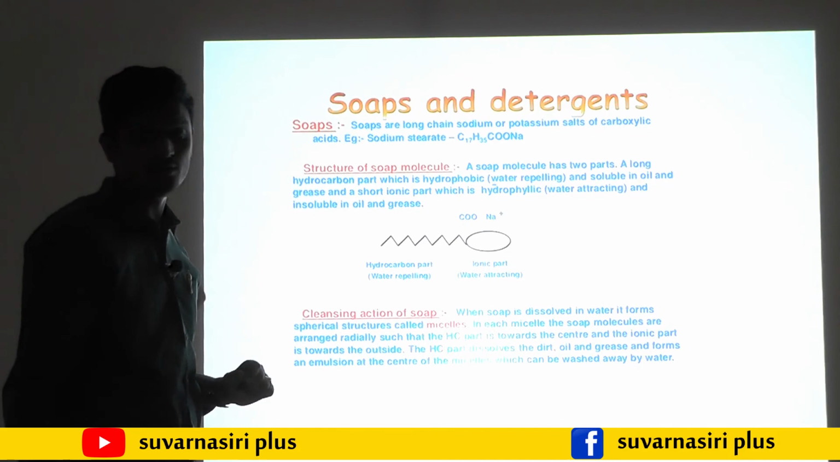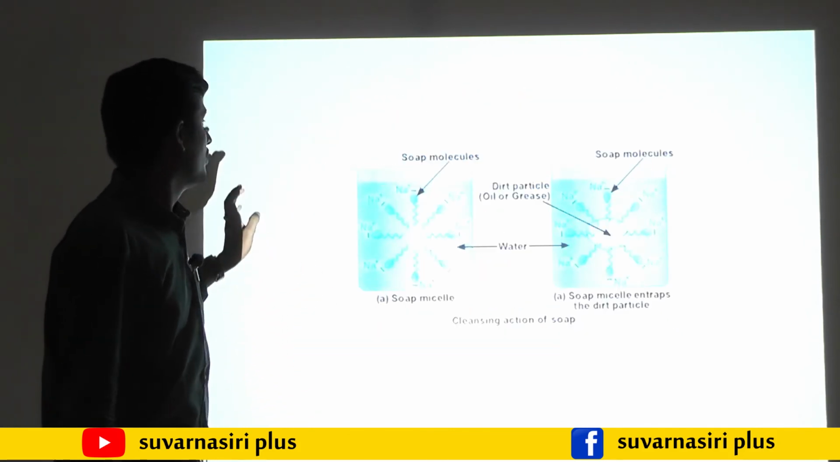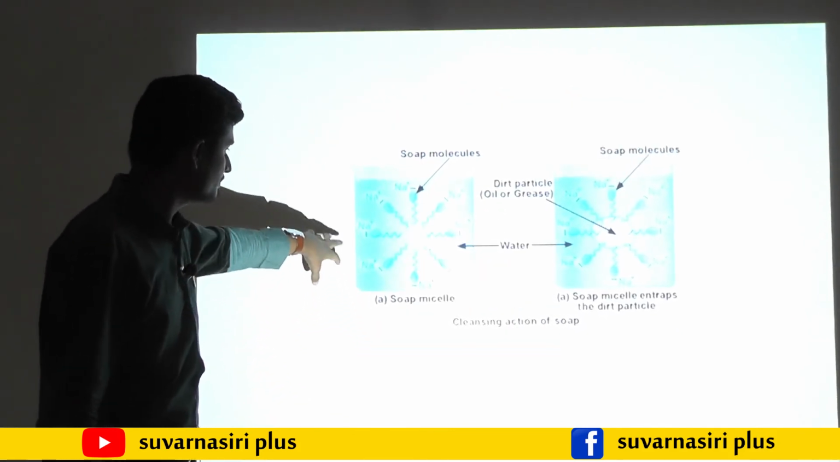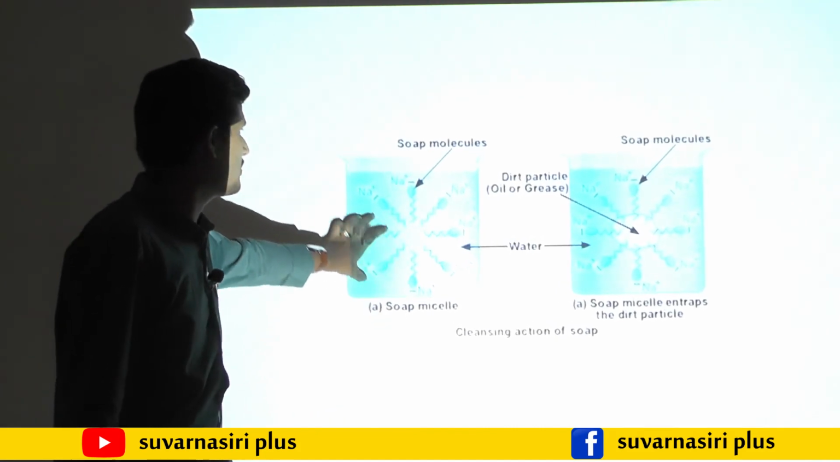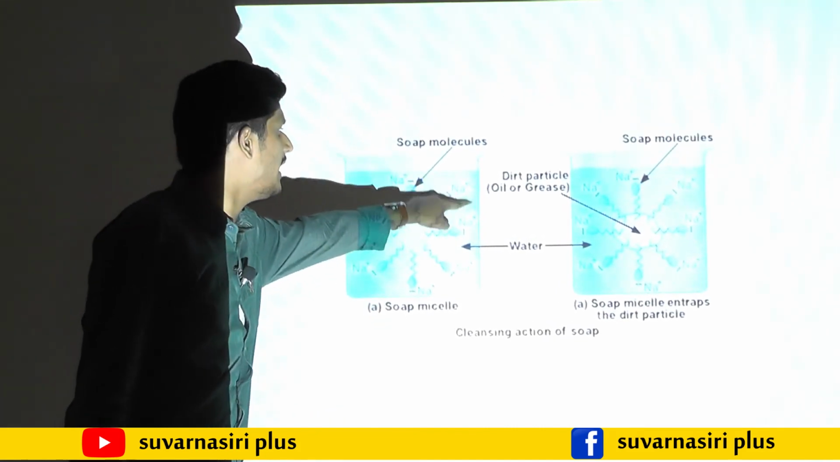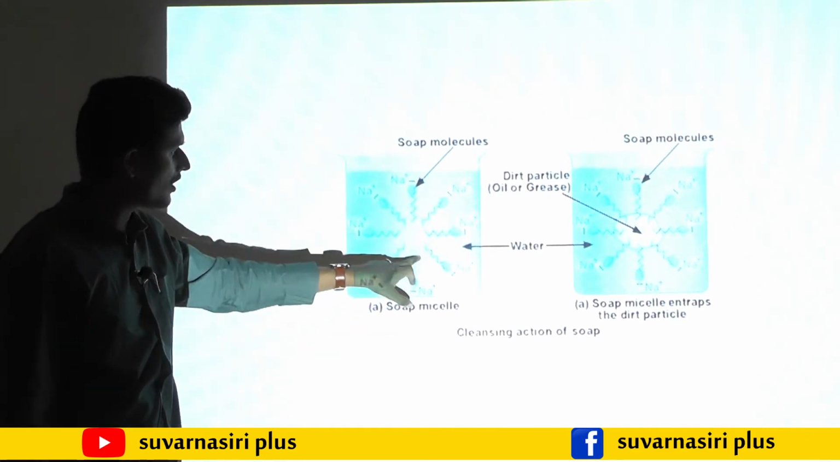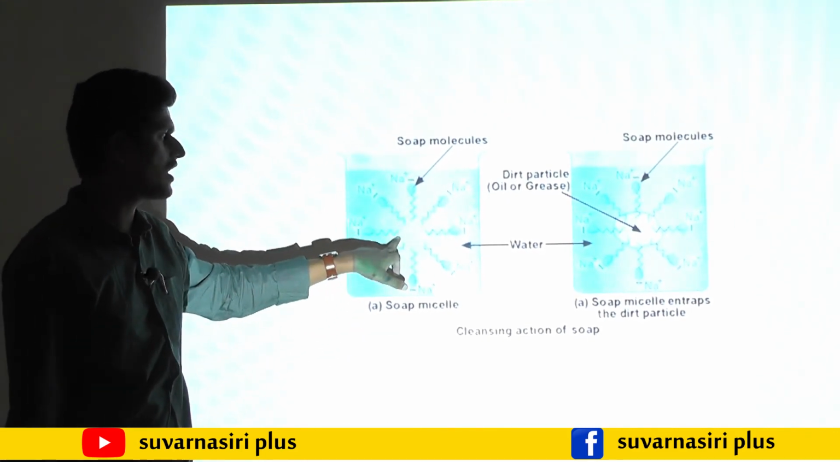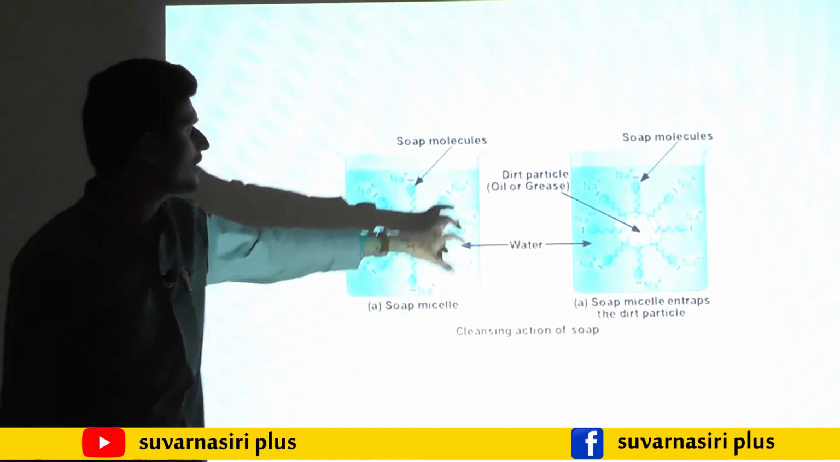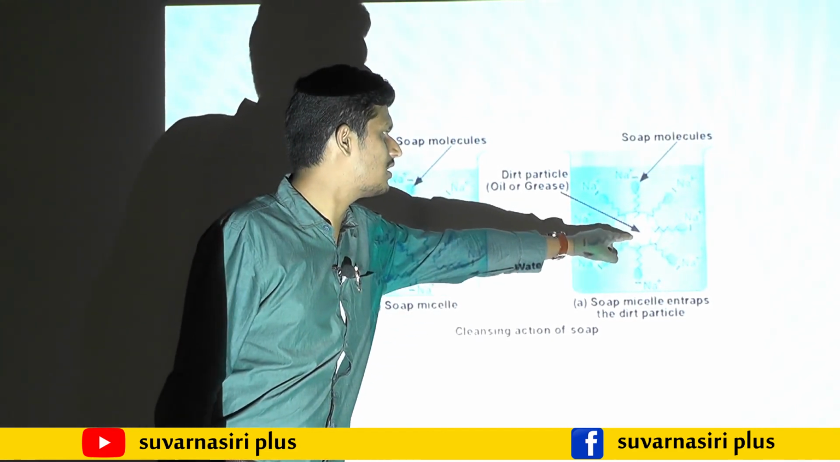So the next one is, here you may observe soap micelles will be there. So the sodium end is what? Ionic end. It reacts with water. This end is called the carbon end. Then the dirt particle, you may observe, this one is the dirt particle.